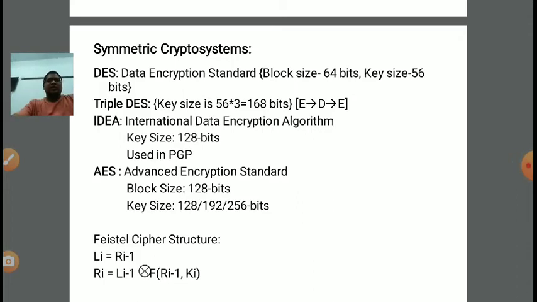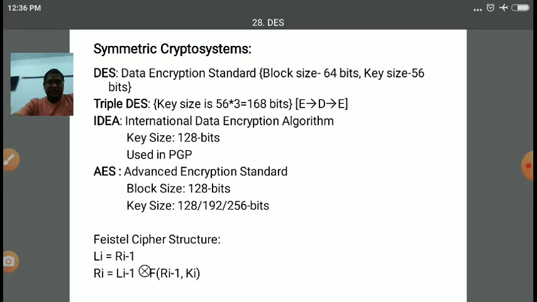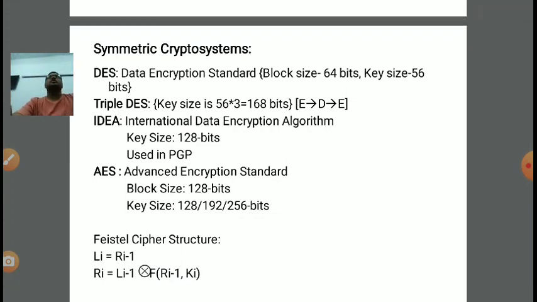In case of IDEA, the key size is 128 bits, and it is generally used in email encryption. And in email encryption we are using PGP. PGP stands for Pretty Good Privacy protocol, right?